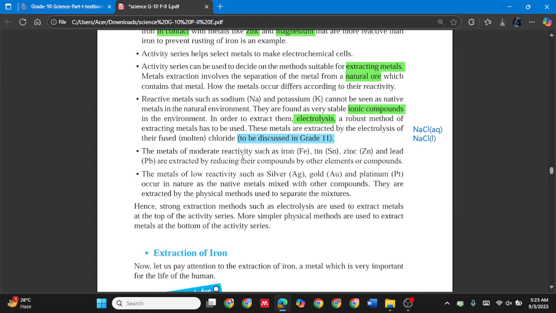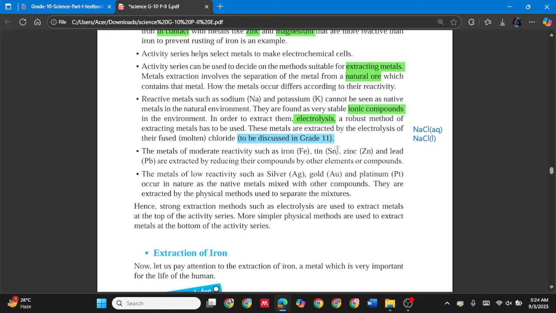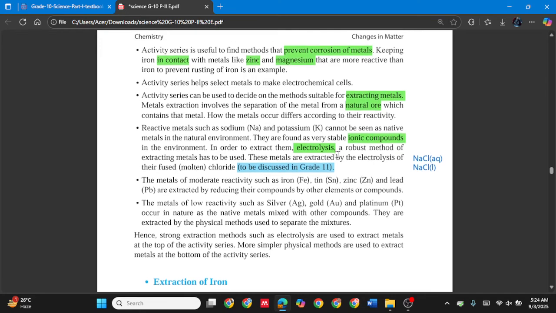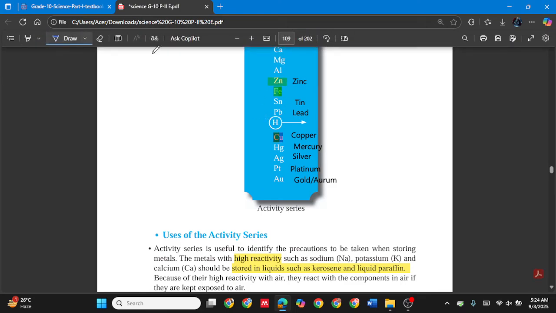The metals of moderate reactivity such as iron, tin, zinc and lead are extracted by reducing their compounds by other elements or compounds. The same thing which we discussed here. We can use the moderate reactivity ones: ferrous, zinc, tin, lead. These four are moderately reactive.